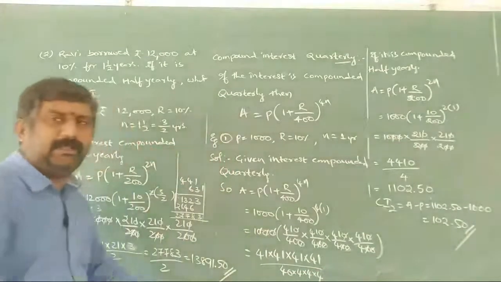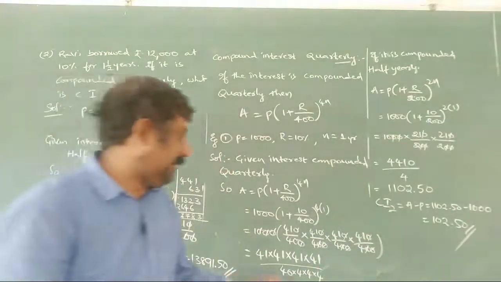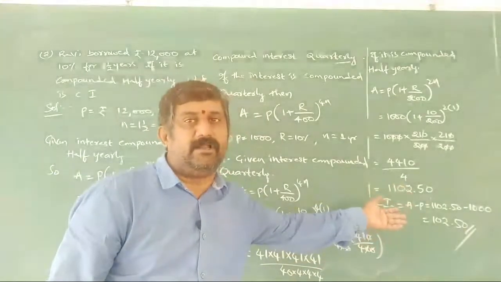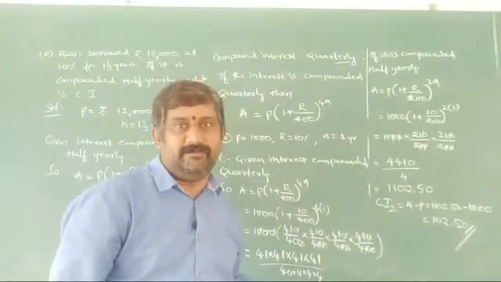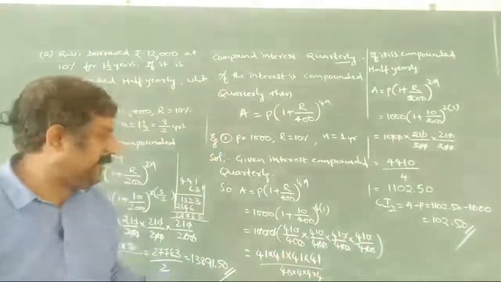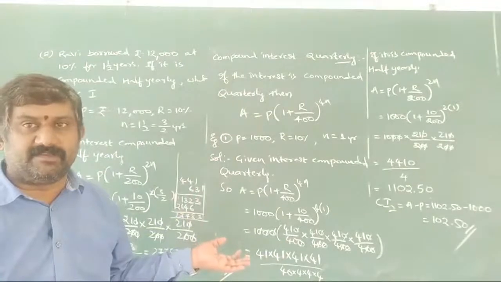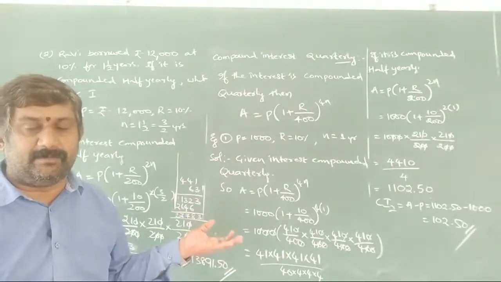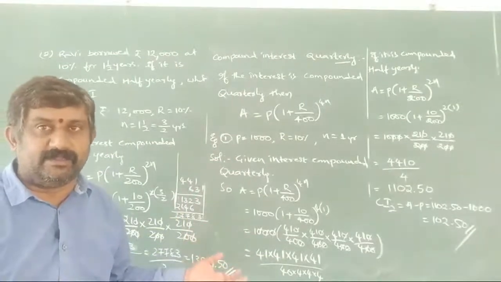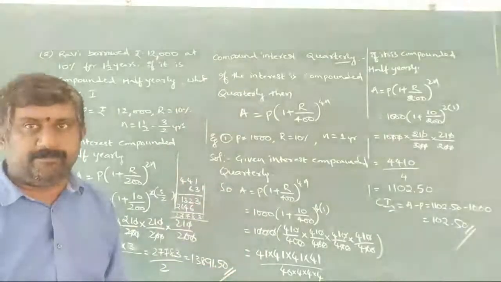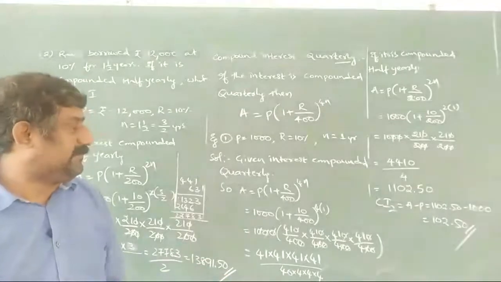Now you calculate here and check whether it is more than 102.5 or less than 102.5. Mostly we will get more than the half-yearly CI. That means, as we already discussed, the time intervals are decreasing, so automatically the interest will be increasing here.